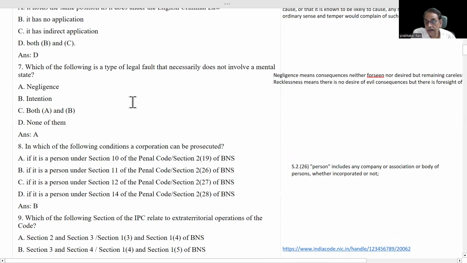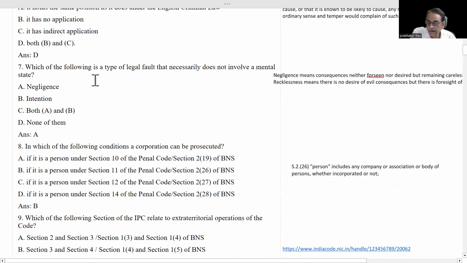Next, which of the following is a type of legal fault that necessarily does not involve a mental state? That means mens rea is not required. Again, I am telling, in each and every criminal act, there will be a guilty mind. But when we say that it does not involve a mental state, that means the prosecution does not have any responsibility to prove that mens rea.